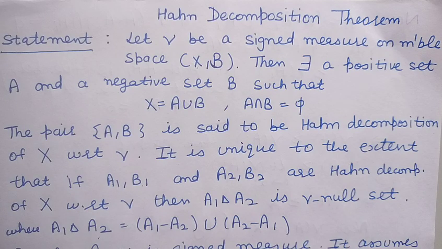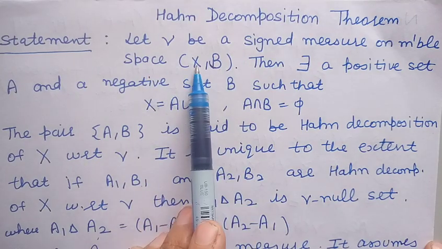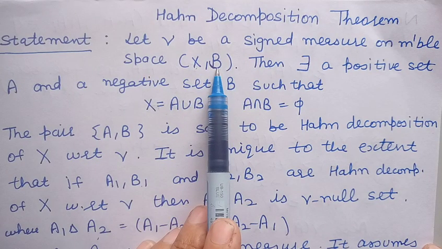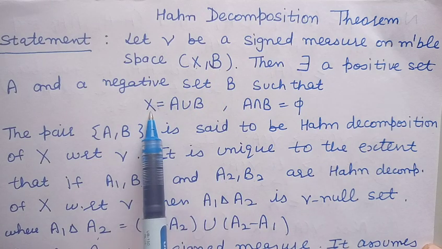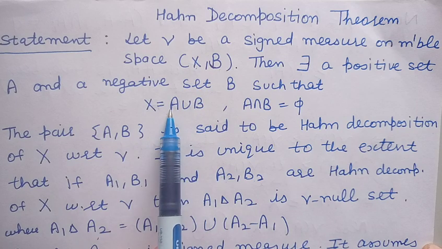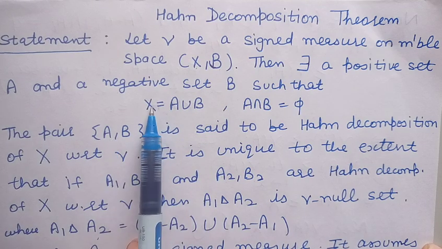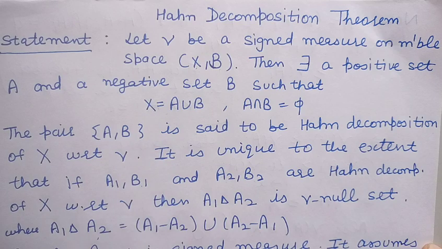In today's lecture, we will discuss an important theorem of measure theory, and this theorem is the Hahn decomposition theorem. According to this theorem, if we take a signed measure nu on a measurable space X with sigma algebra B, then the set X can be written as the disjoint union of two sets A and B. Here A is a positive set and B is a negative set. This pair A, B, into which X has been decomposed, is called a Hahn decomposition of X with respect to the signed